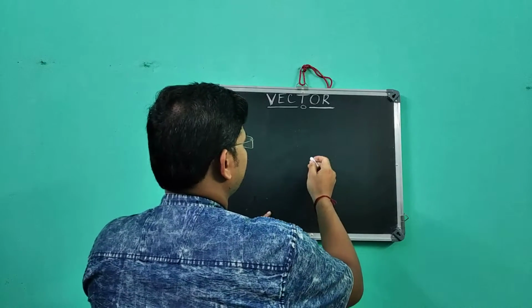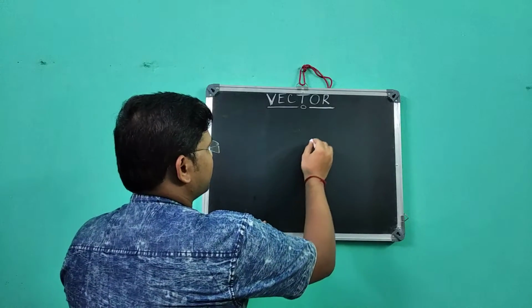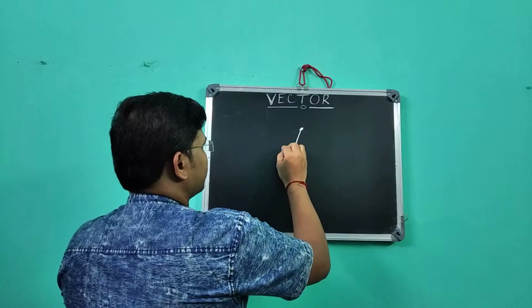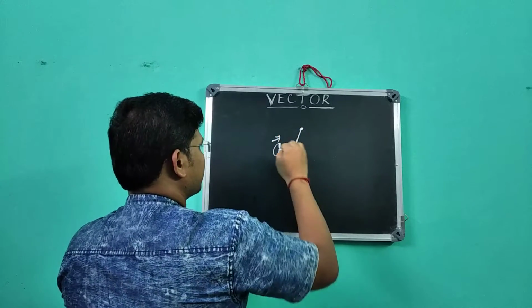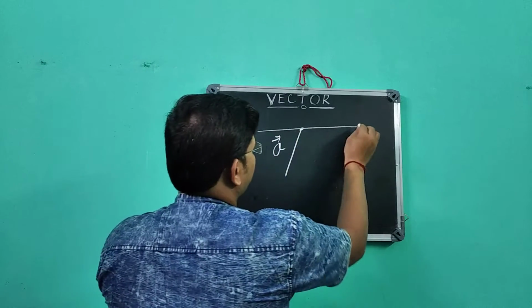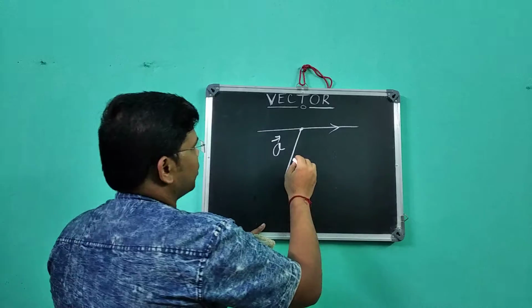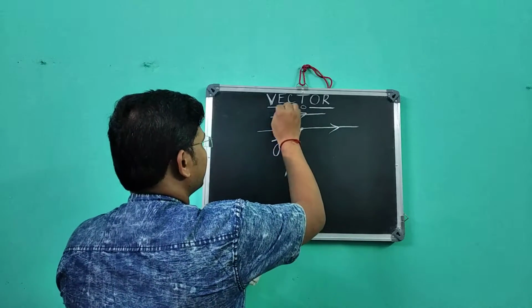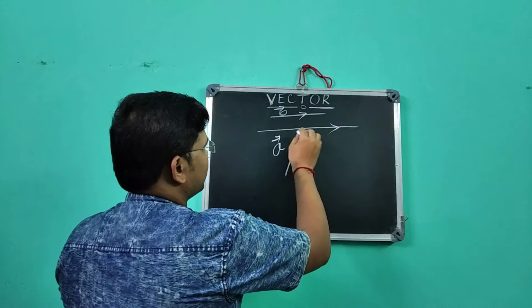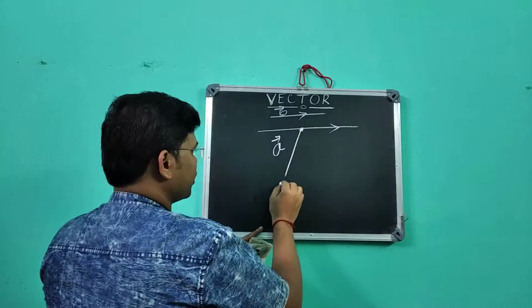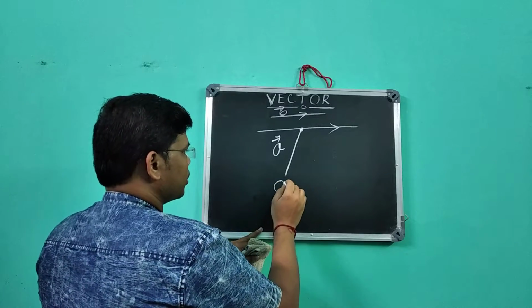Suppose I am taking a vector whose position vector is small a. Actually you have to find out the equation of a straight line which is parallel to a vector b and that straight line passing through a point whose position vector is small a, and this is vector origin.